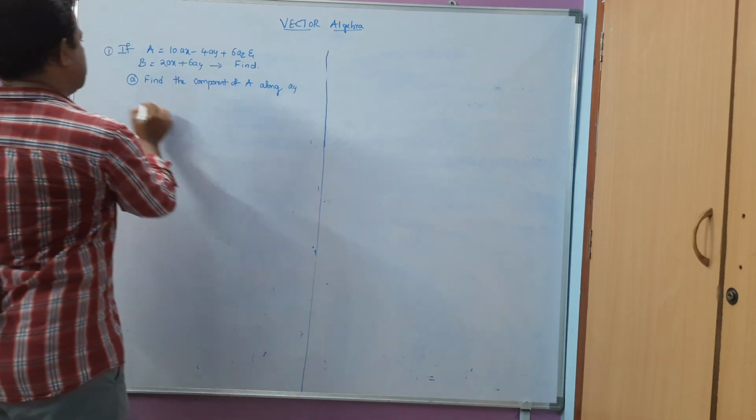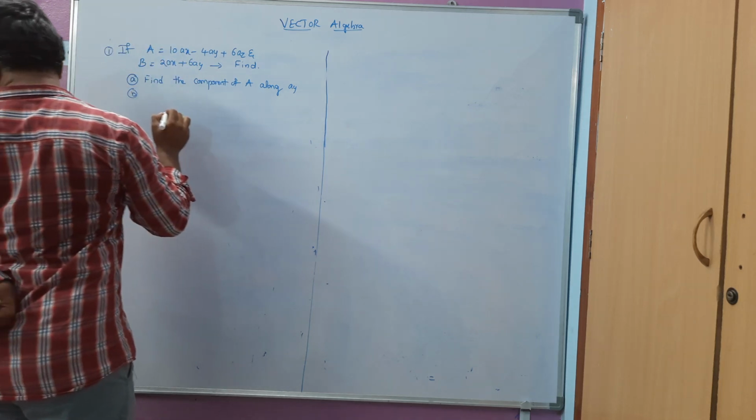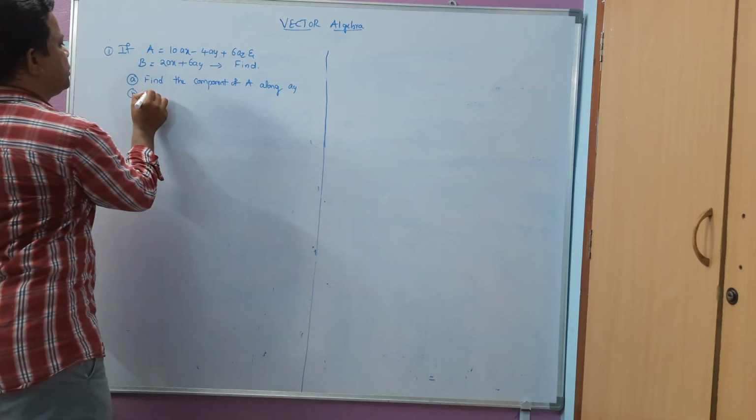Okay, next he is asking to find the magnitude of